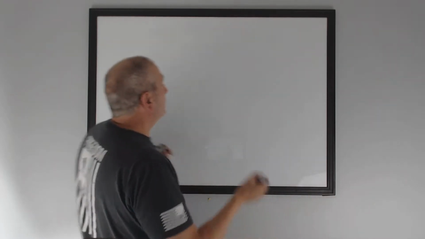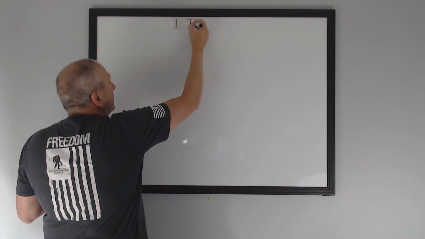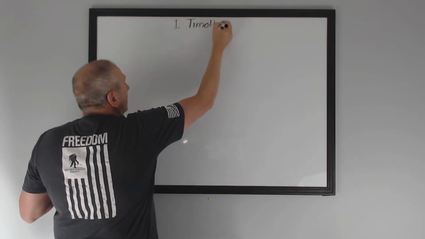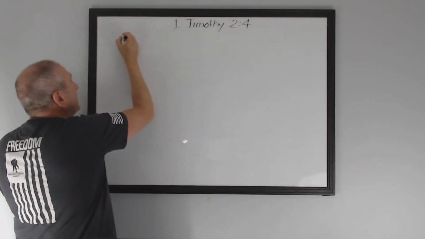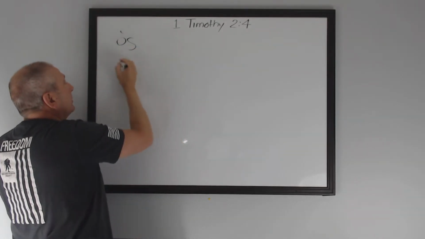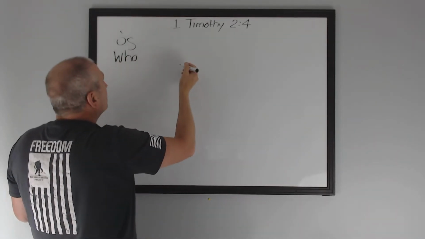All right, this lesson is a review and an evaluation of 1 Timothy 2:4. Let's move right into it. First of all, 1 Timothy 2:4, it's a pastoral letter. Remember that, that's always helpful. And then here it begins, this one with the relative pronoun who, referring back to God our Savior.